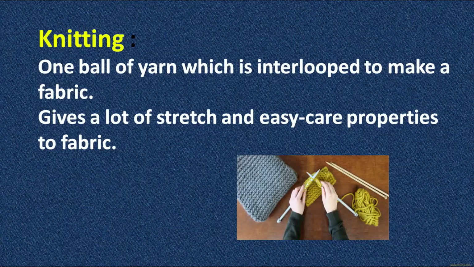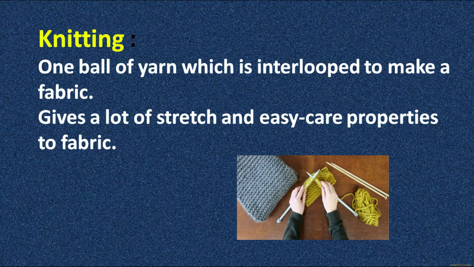Now we will discuss knitting. You must have worn in your childhood days, or maybe even today, a sweater or some sort of woolen garment that was knitted by your mother or your grandmother. So what is the process of knitting? Such an article is built by interlooping one yarn into another, and you get a beautiful article made out of it.